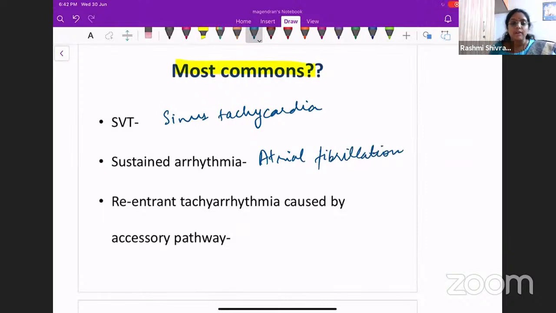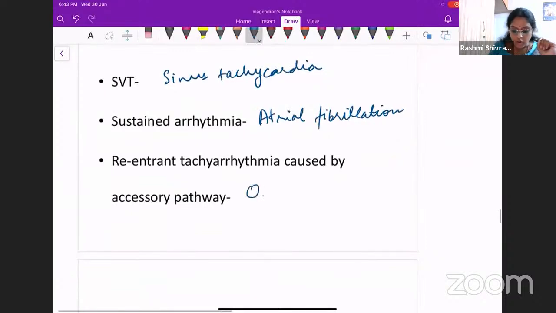The next level. Which is the most common re-entrant tachyarrhythmia caused by an accessory pathway? The patient is having an accessory pathway and is developing an arrhythmia. Patients with WPW syndrome most commonly develop other arrhythmias like atrial fibrillation. They can have an AVNRT. They can have any kind of arrhythmia, even a ventricular arrhythmia. So if the patient has an accessory pathway and develops a re-entrant tachyarrhythmia, what can it most commonly be? It will be an orthodromic